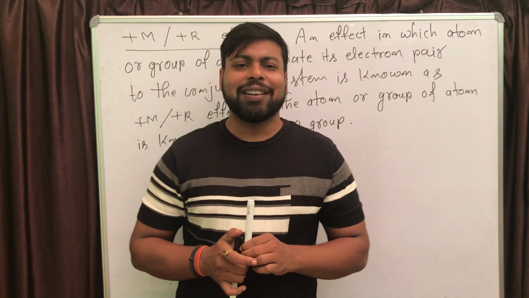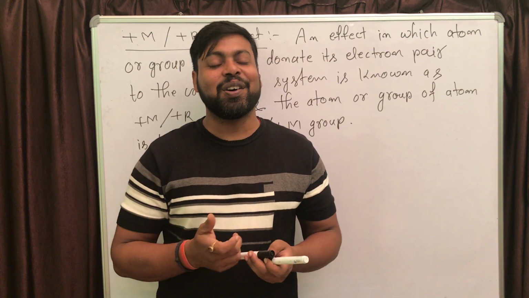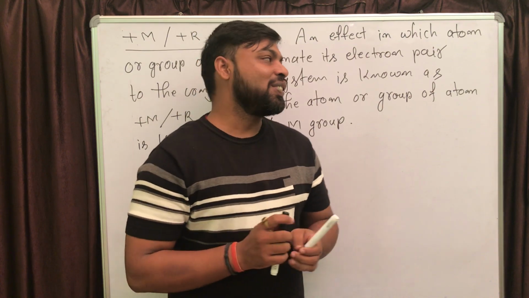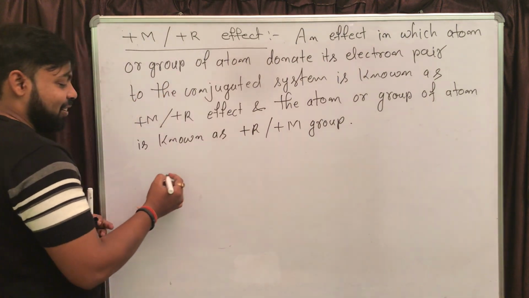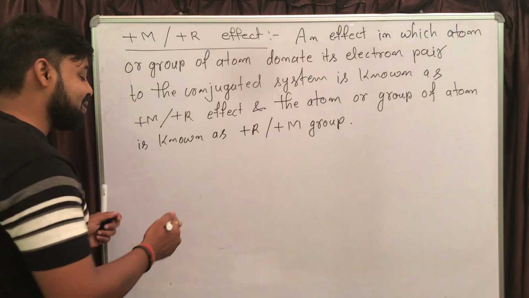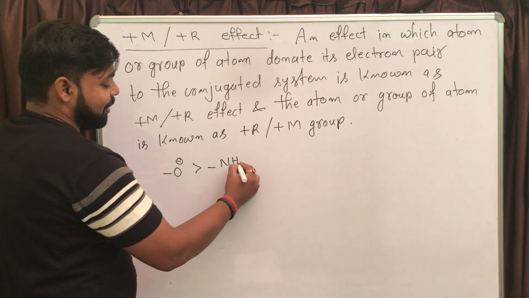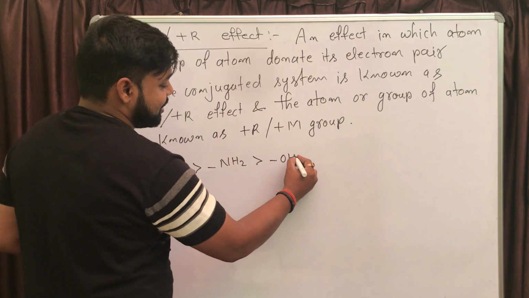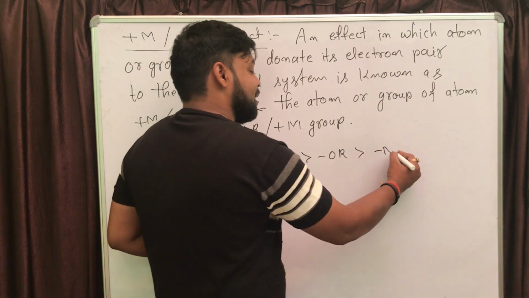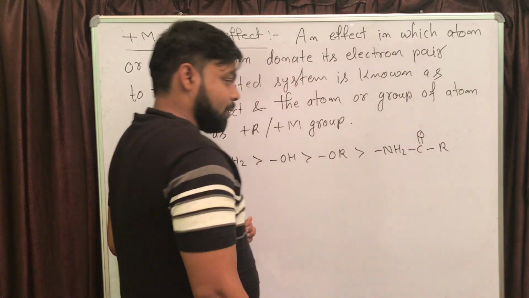Very similar to the inductive effect again, we are having a series of electron donation power, right? So let us write the series. The most powerful electron donating group by using resonance is O minus, then NH2, next OH, next OR, next let's say amide.